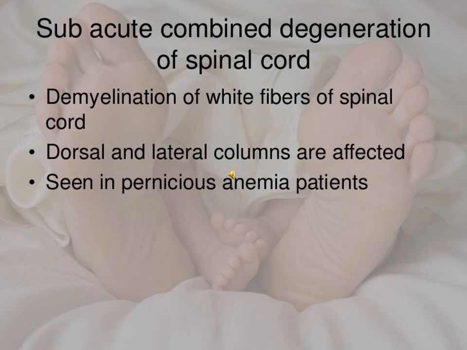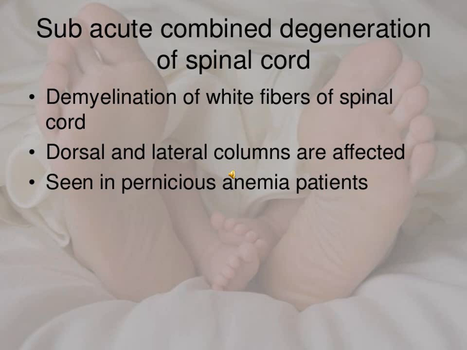It mainly affects the dorsal and the lateral column of the spinal cord, and the presentation is loss of position and vibration sense of the lower extremities, and signs of upper motor neuron lesion such as bilateral spasticity, exaggerated tendon reflex, and positive Babinski sign.